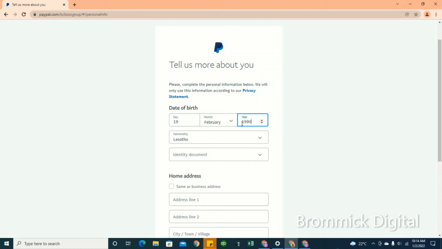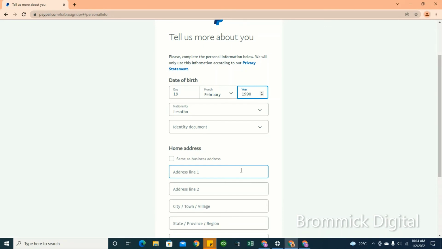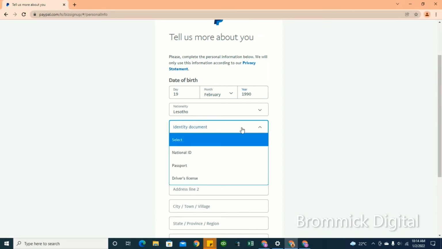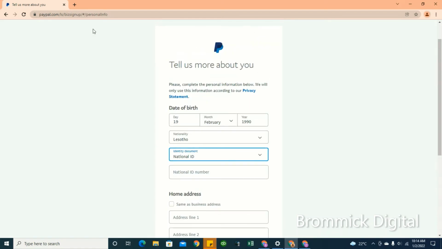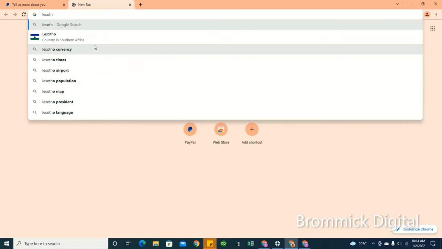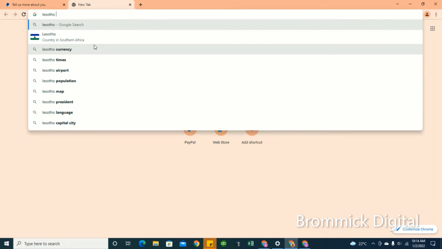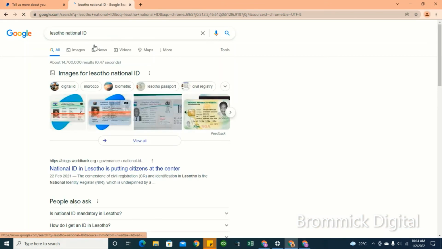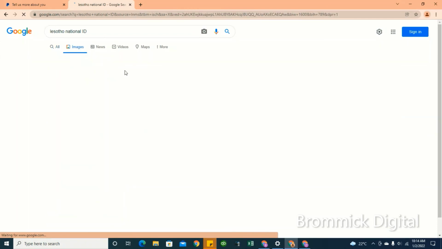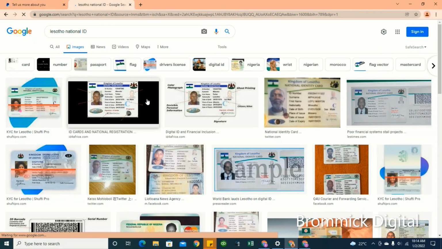So consider setting a date that makes you at least above 18 years old, because PayPal doesn't accept children or minors. Okay, so the national ID. Guys, just go to Google again and search Lesotho national ID. They'll bring some sample IDs. Just copy the national number, the ID number, and make a few edits. I'll just select one, make a few edits on the number, and then we are good to go.